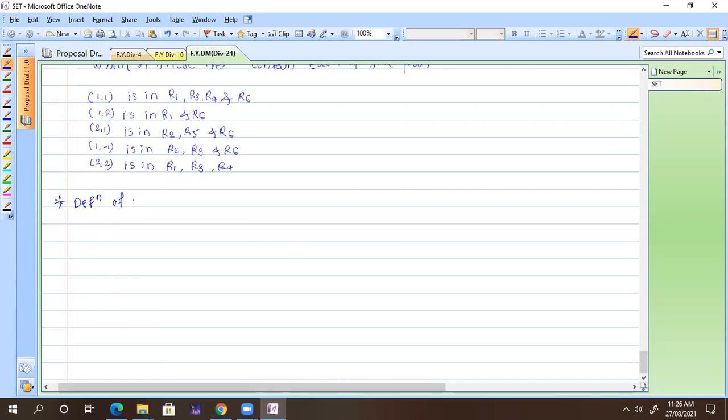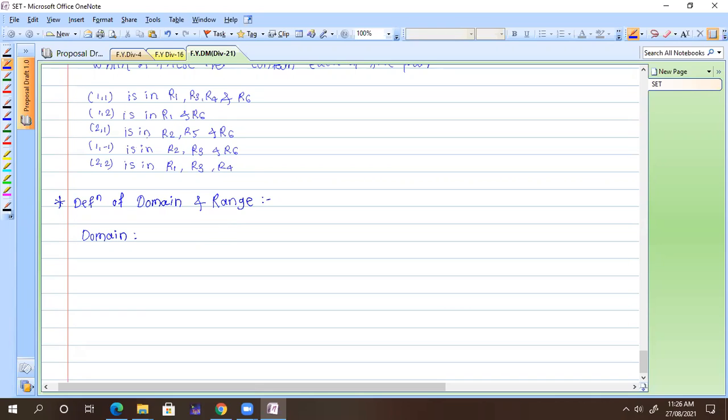Do you know what is meant by domain and range? Can someone tell me? The condition is given. Okay, condition is given. What kind of condition are you talking about? I'm not sure about domain, but I'll try for range.